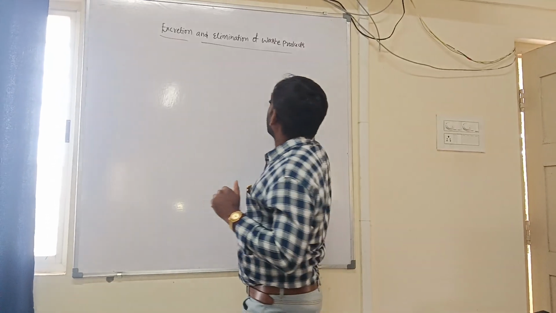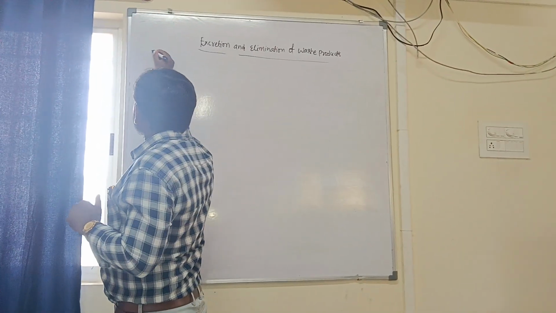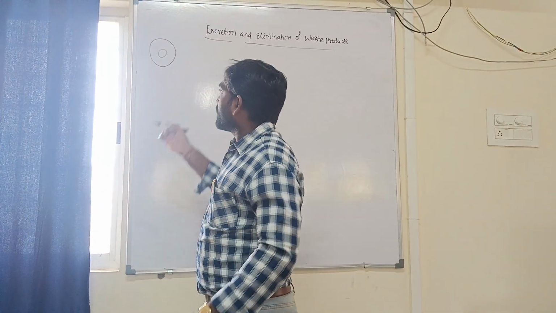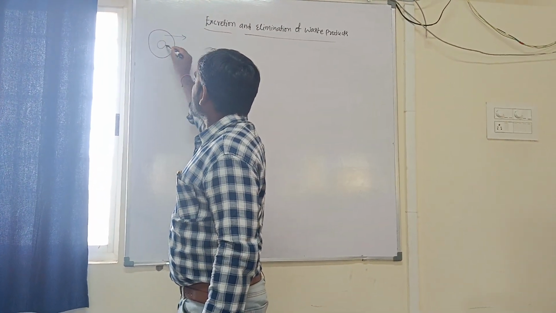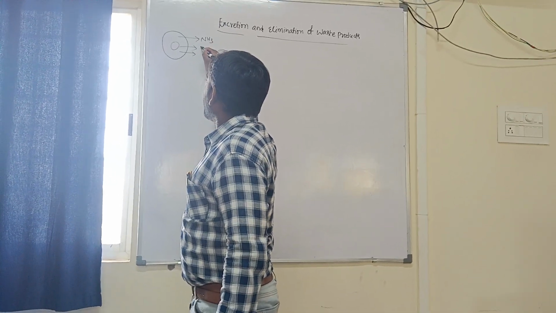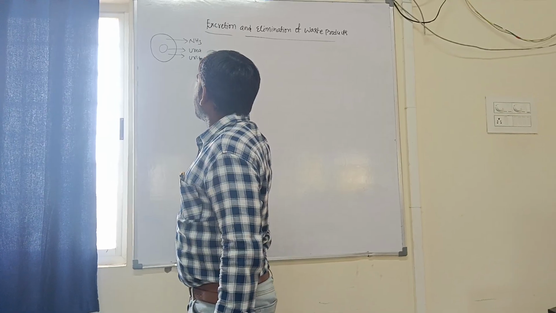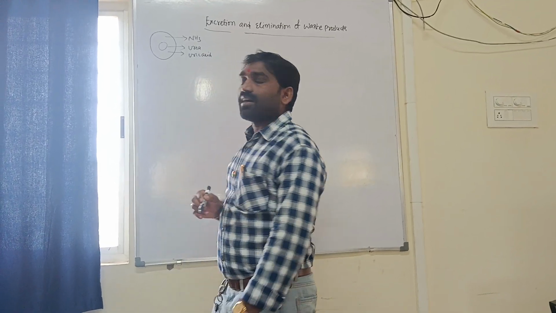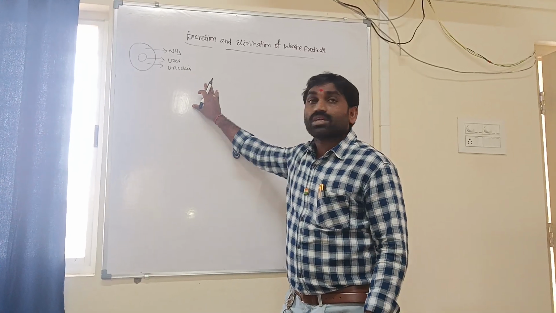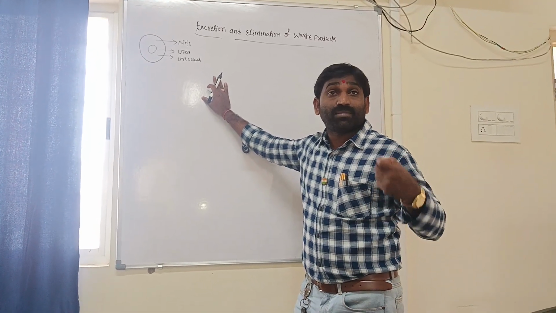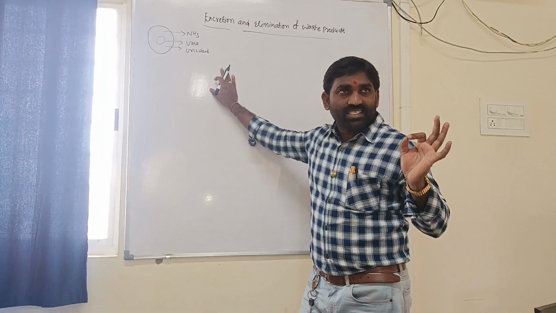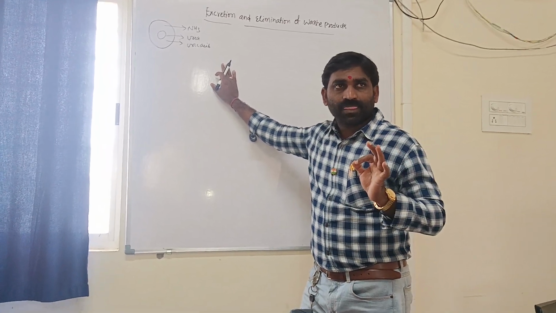What are waste products? Imagine a cell nucleus. There is a continuous formation of ammonia, urea, and uric acid. These are all metabolic waste or excretory waste. These products should be completely or partly eliminated by the excretory system.